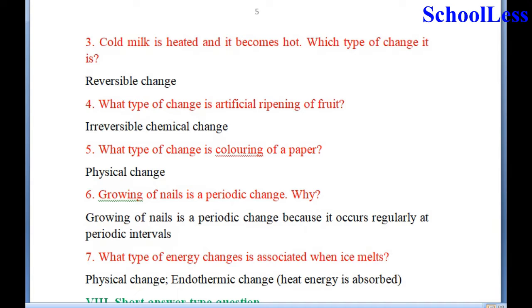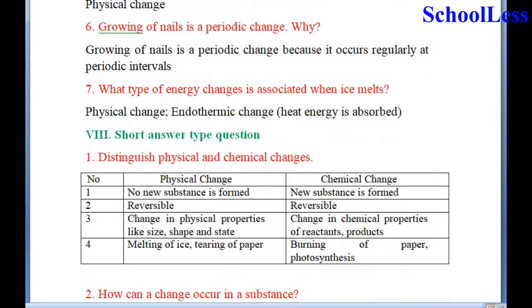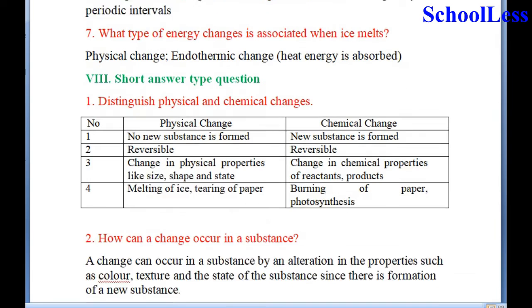6. Growing of nails is a periodic change. Why? Growing of nails is a periodic change because it occurs regularly at periodic intervals. What type of energy change is associated with ice melting? Physical change. That is, ice melting is converted into water. Therefore, it is a change in form, and therefore it is a physical change. And it is also a change which involves the absorption of heat energy, and that is an endothermic change.